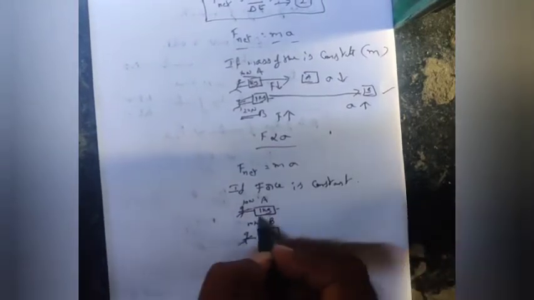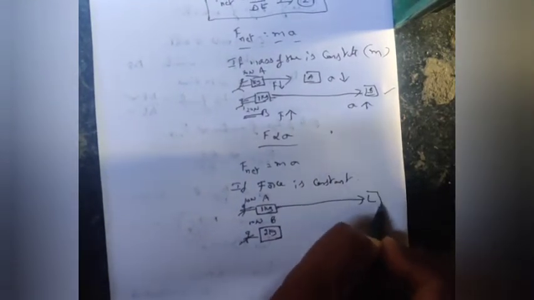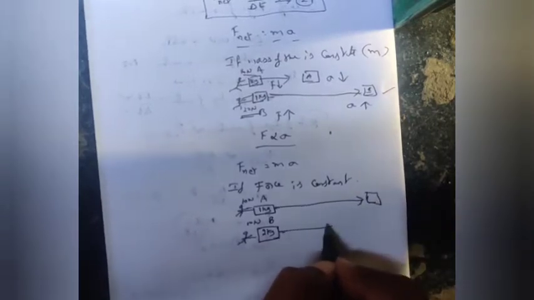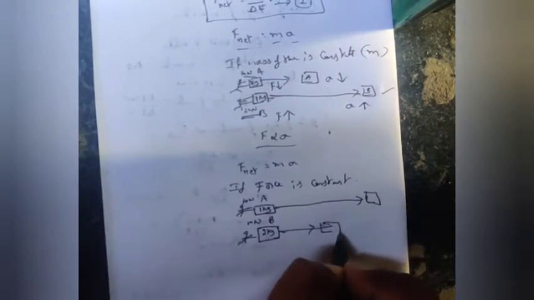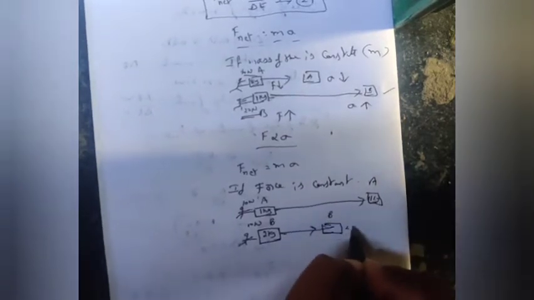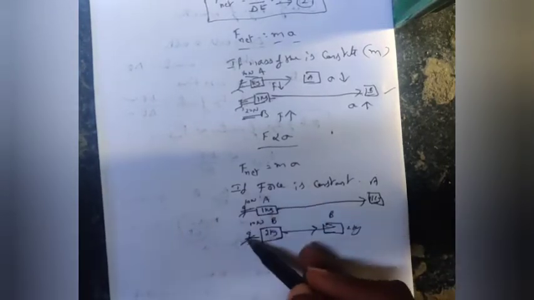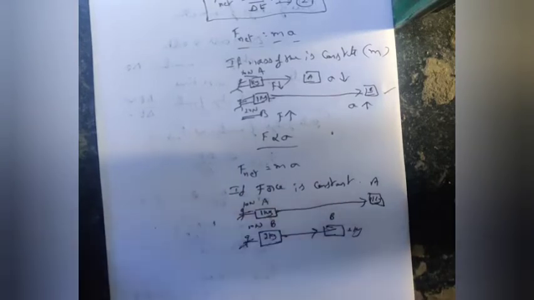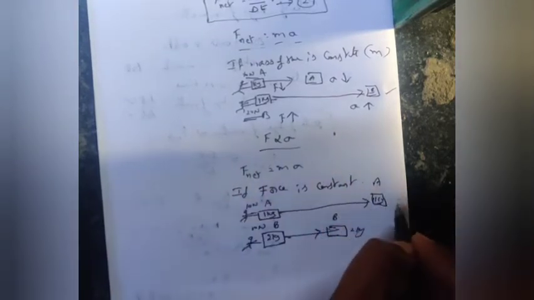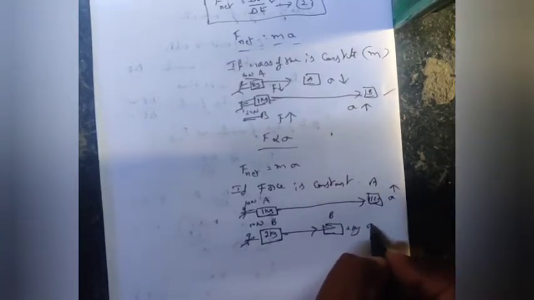The first body has a mass of 1 kg, the second 2 kg. If you apply the same force, the first body may travel up to here and the second body up to here. This is body A, 1 kg, and body B, 2 kgs. What is the difference here? The force is the same, but the mass increases. Which body has higher acceleration? A has more acceleration, B has lesser acceleration.